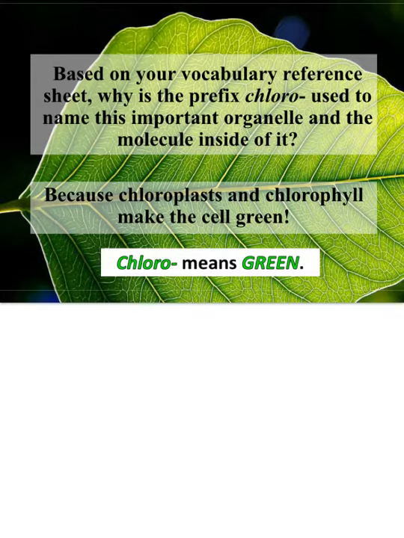If you looked at your vocabulary reference sheet, which should be in the back of your notebook, you would see the prefix chloro, and it would tell you that it means green. So chloro is used a lot in plants because plants have chloroplast and chlorophyll, that's what makes the plant green. It's what makes those cells green. So question 16, why is chloro used for naming the molecule and the organelle, which is the chloroplast and the chlorophyll? And you want to write because it means green.